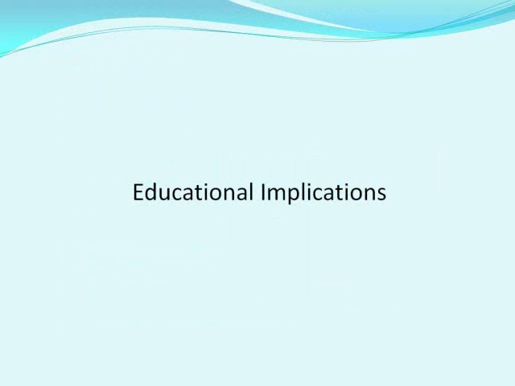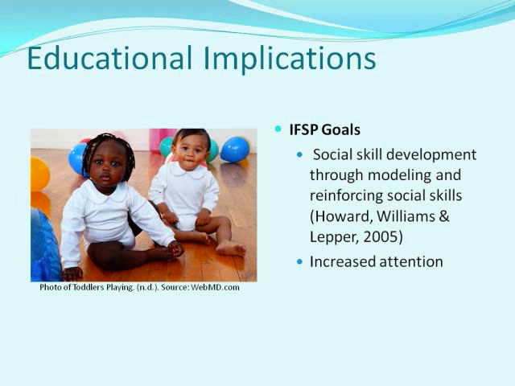Now I will discuss the educational implications associated with Turner syndrome. Possible IFSP goals for individuals with Turner syndrome may involve social skill development. This can be done through modeling and reinforcing social skills. Because some individuals have difficulty attending, goals relating to increased attention may be necessary.